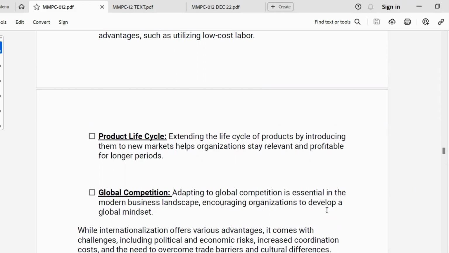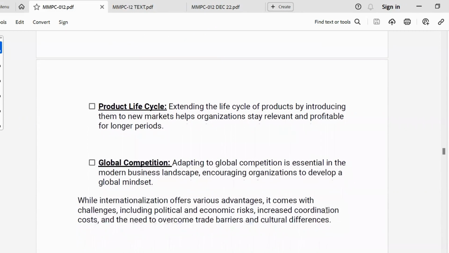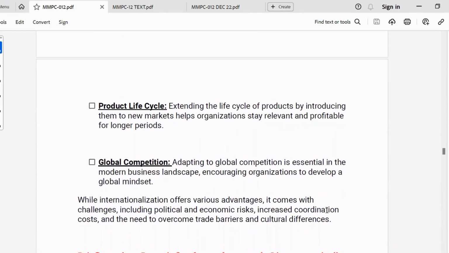Also global competition. Adapting to global competition is essential in the modern business landscape. It encourages organizations to develop a global mindset. So we can say that internationalization offers various advantages, but it also comes with challenges, including political and economic risk. Also, the increased coordination cost and the need to overcome trade barriers and cultural differences.